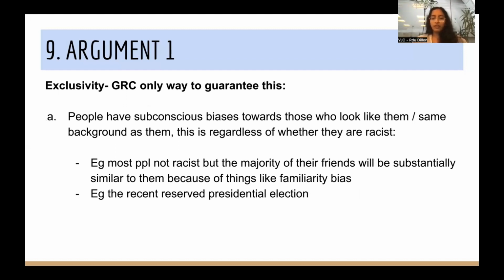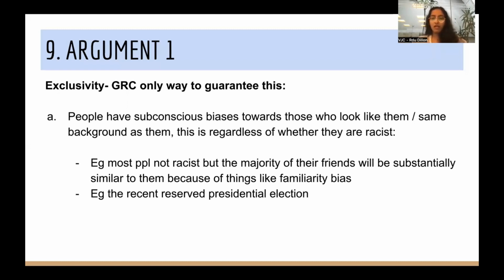And it's important to frame this as being regardless of whether or not people are racist. Because I generally think, say for instance, most people in Singaporean society aren't just rampaging racist, right? So it's important to be charitable with the types of characterization that you give with regards to the status quo. So here are some examples as to why exactly people do have subconscious biases. And I think the use of examples here is particularly valuable when you want to make a claim like this, right? So tie it back into things the judge is likely to know, observations the judge is likely to have, to confirm things that the judge is then going to be able to believe you on.